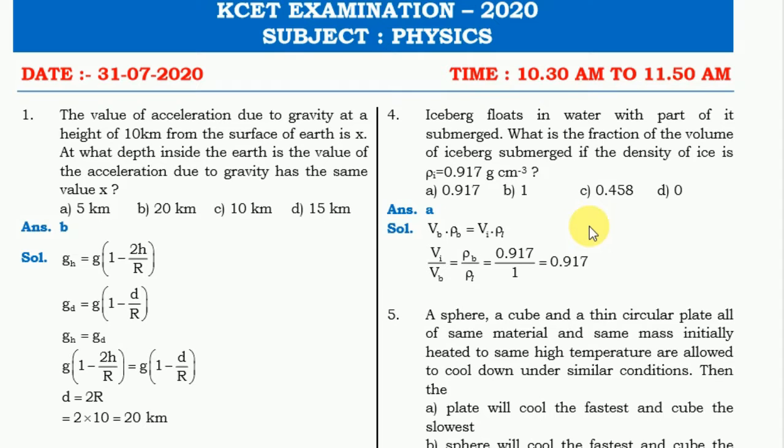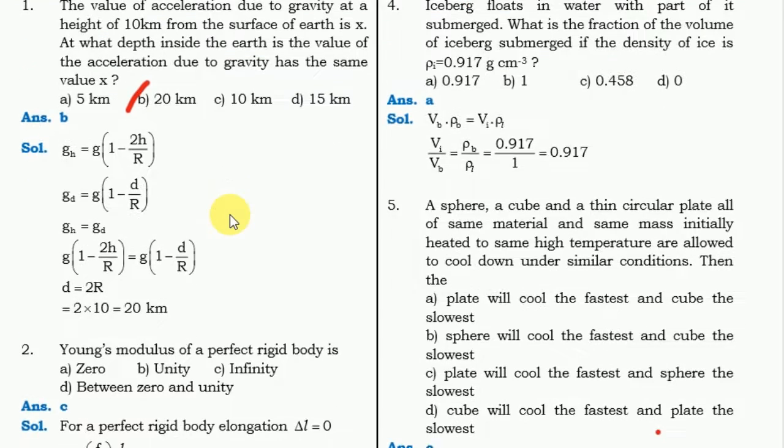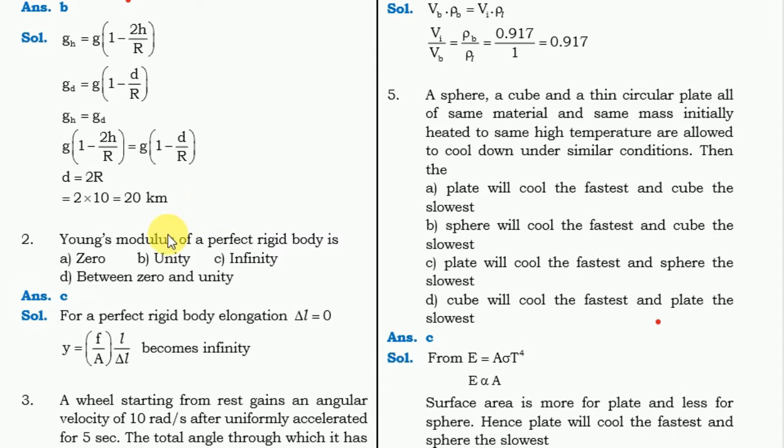Okay, look for the keyword. The first question is the value of acceleration due to gravity at a height of 10 km. For this question, the correct answer is option B, 20 km. Okay, the next question, I am just saying the keyword. Okay, you look for the full questions.